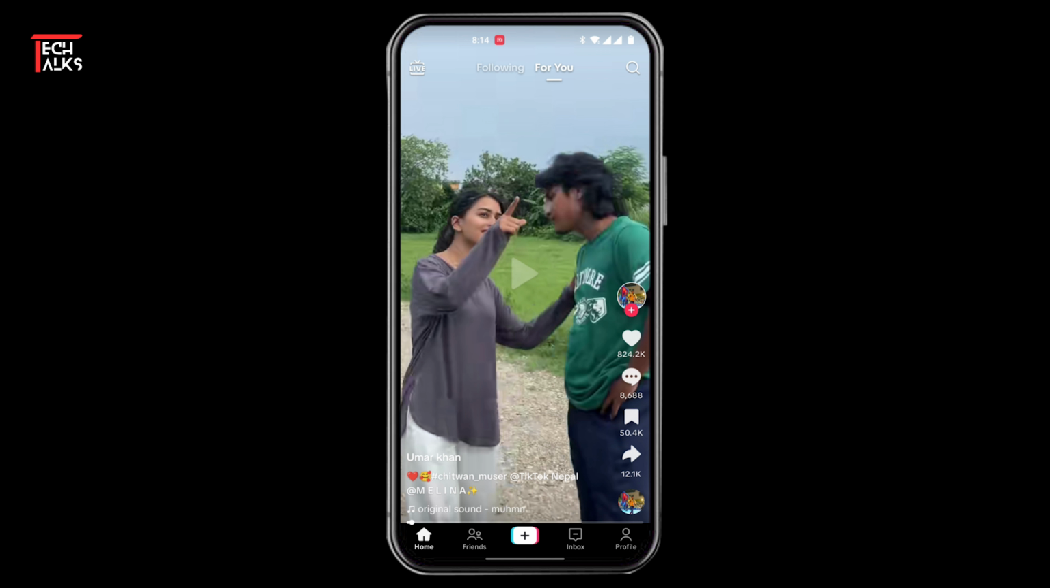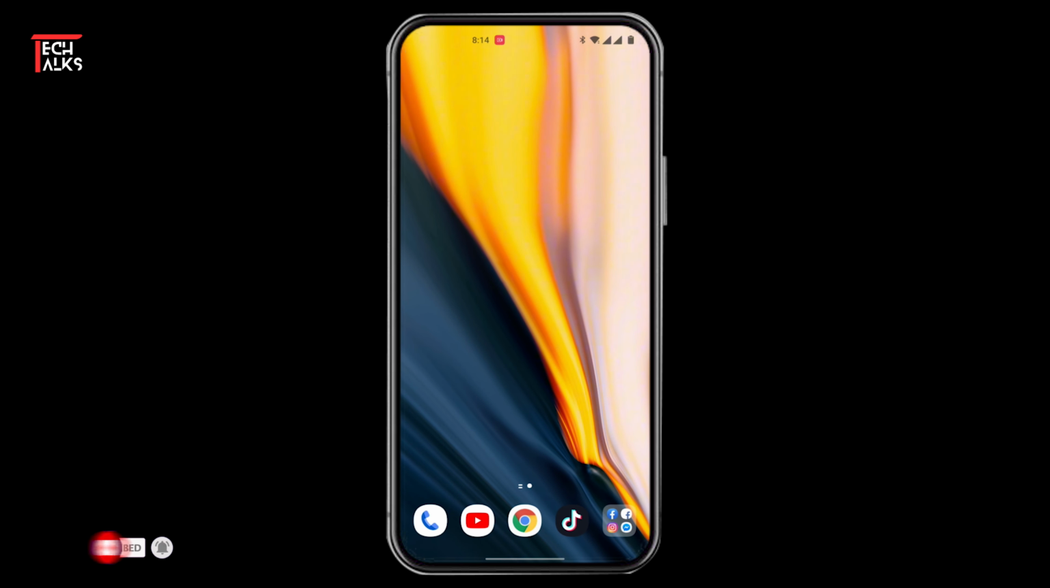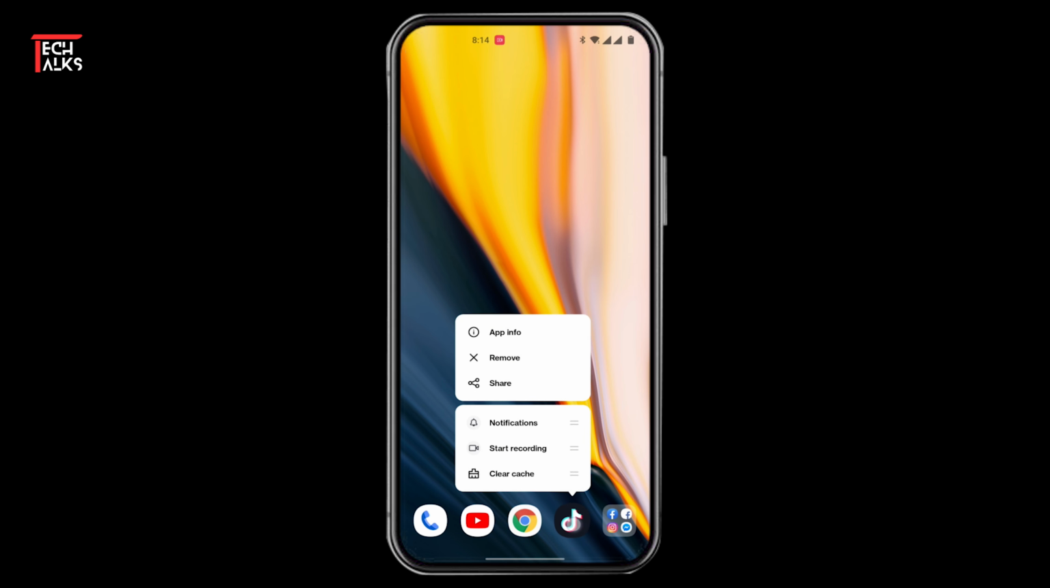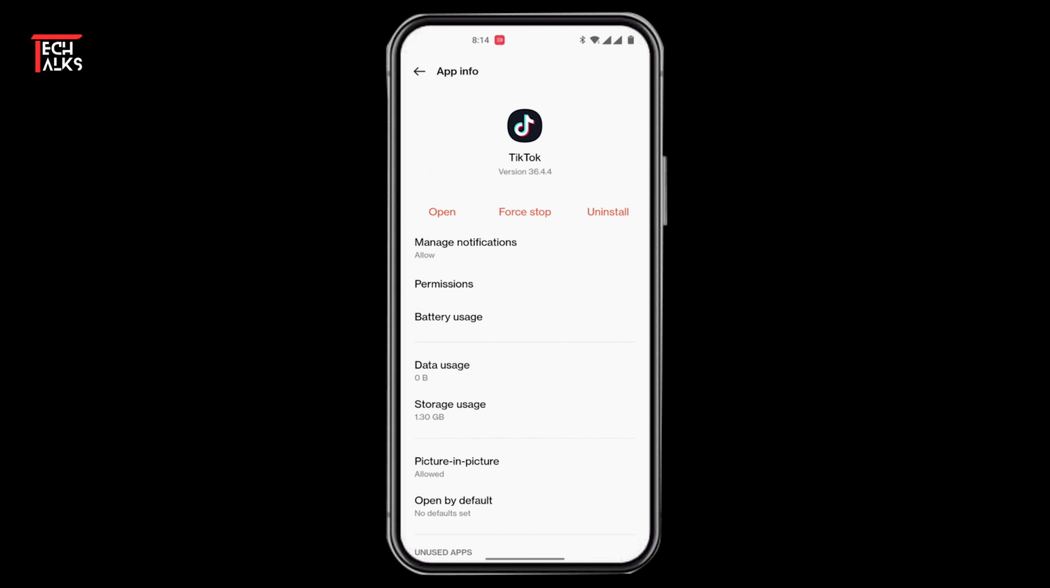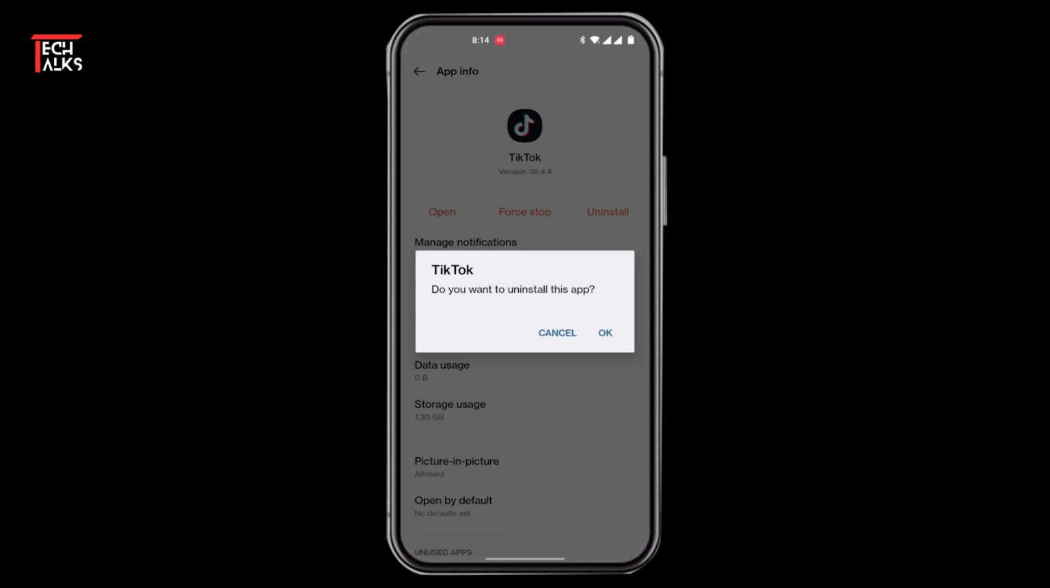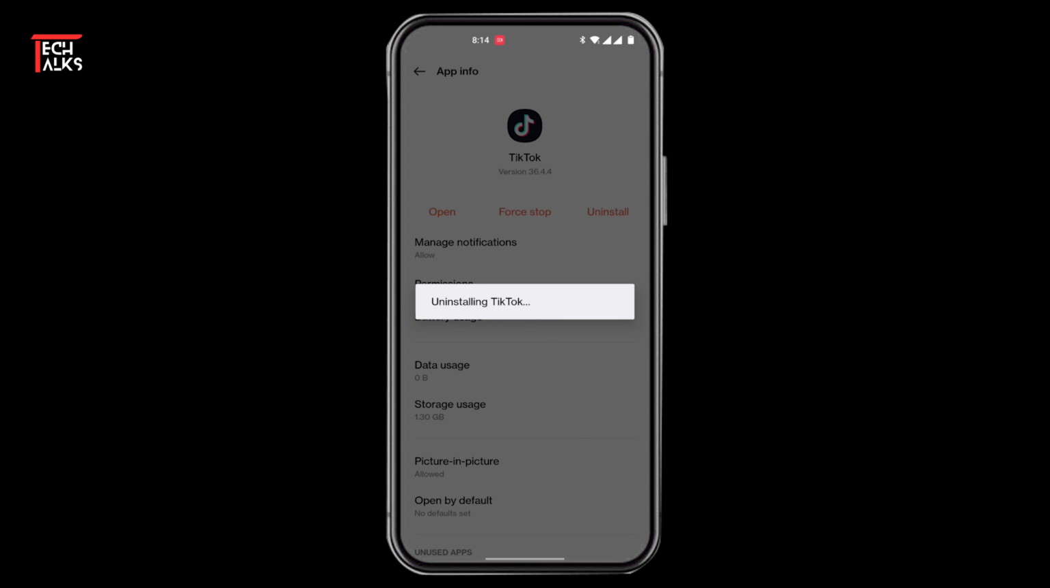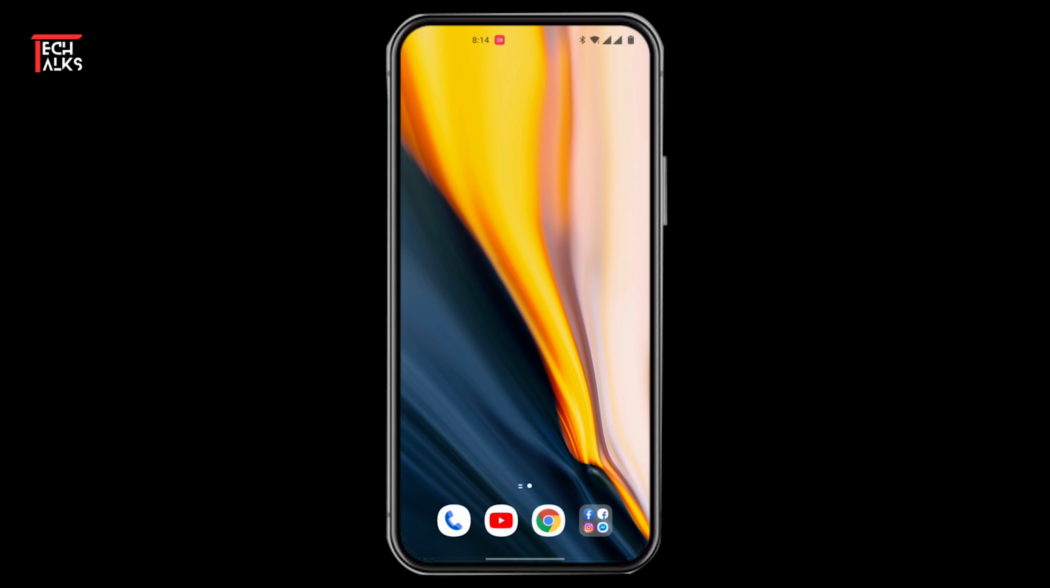To do so, first of all, close the app. Now long tap on the app. Navigate to app info. Tap on uninstall and press OK. Now reinstall the TikTok app. Re-log in to your account and you will be able to use TikTok normally and like the